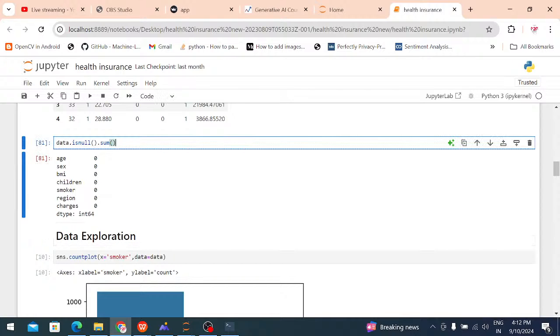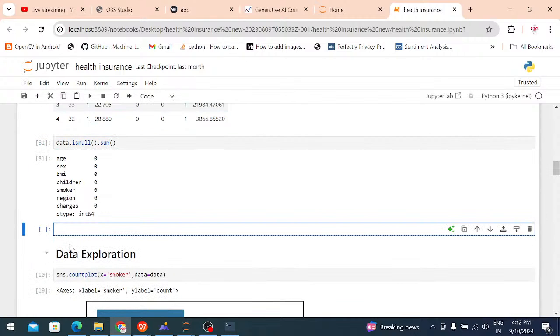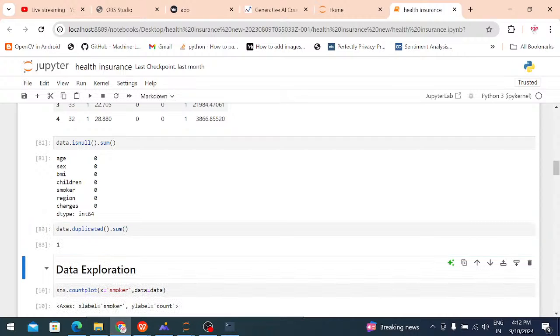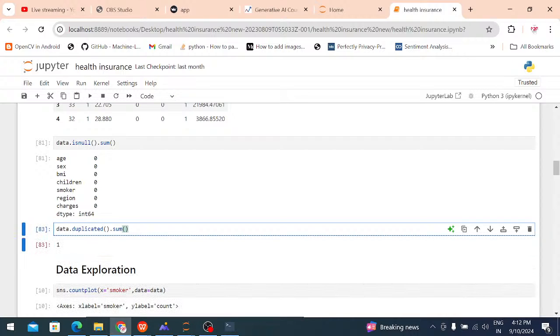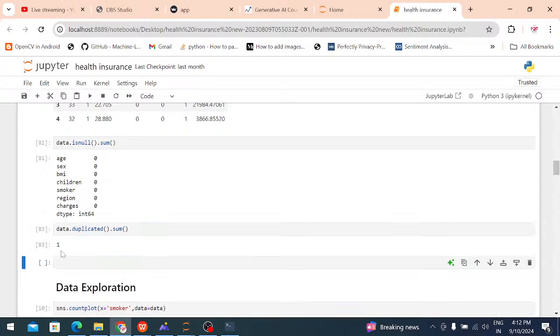After that I select one more cell, data.duplicated().sum(), to check the duplicate values. If duplicate values are there, just remove the duplicate values. That's why I am selecting one more cell. Okay, the duplicate check is also completed.